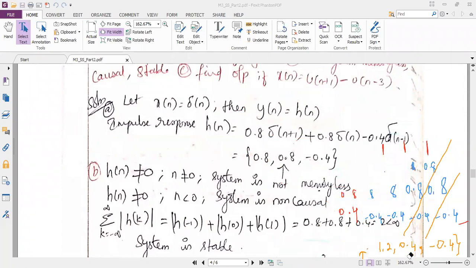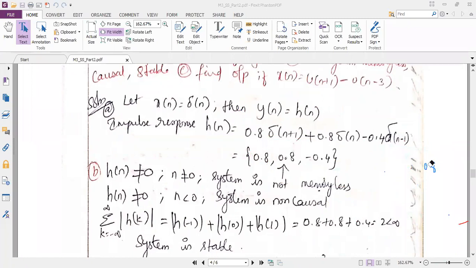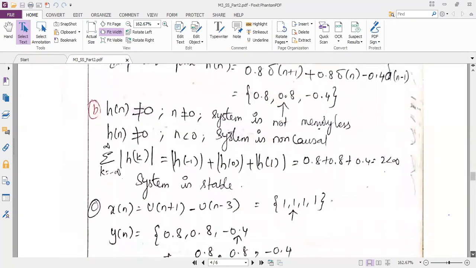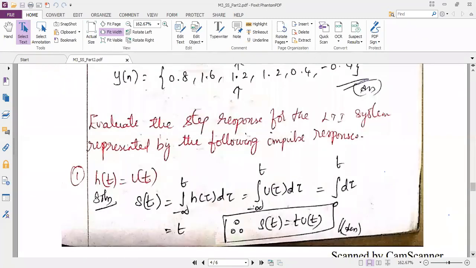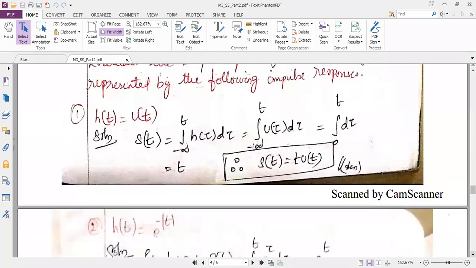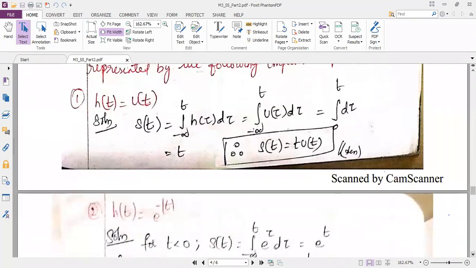So with this, the problems under the properties are completed, and we still have some more problems based on step response. You can see on the screen, step response. We have around 10 problems on step response. I have solved these referring to all the question papers. So once we solve